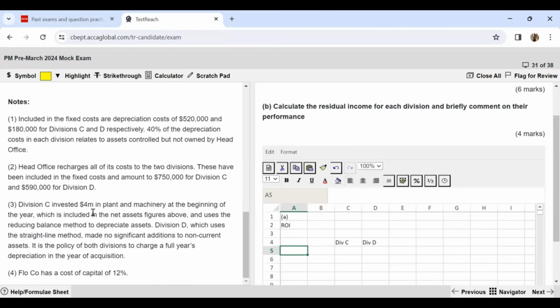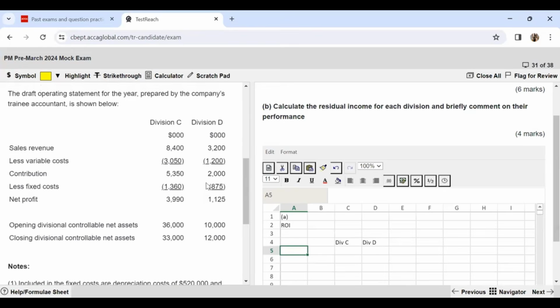So Division C invested $4 million in plant and machinery at the beginning of the year, which is included in the net assets figure above, and uses the reducing balance method to depreciate the assets. Division D, which uses the straight line method, made no significant additions to non-current assets. It is the policy of both divisions to charge a full year's depreciation in the year of acquisition. Flow Company has a cost of capital of 12%.